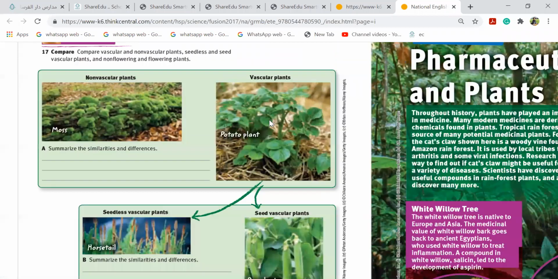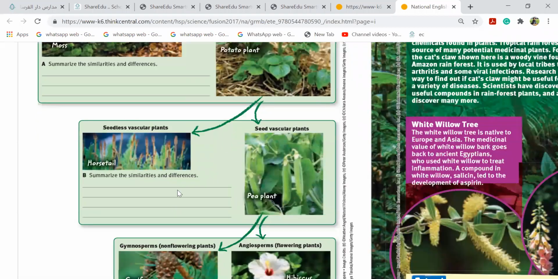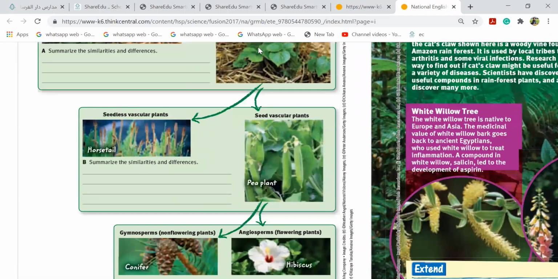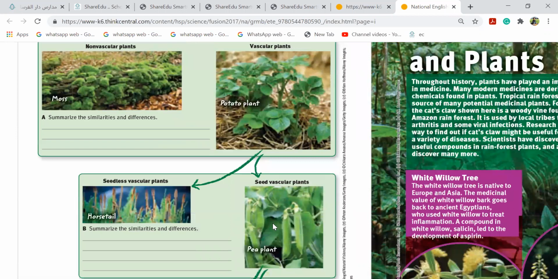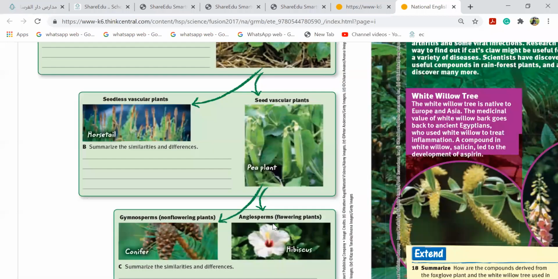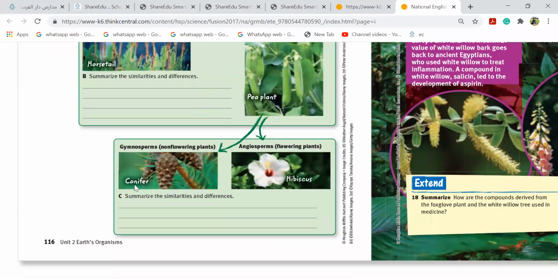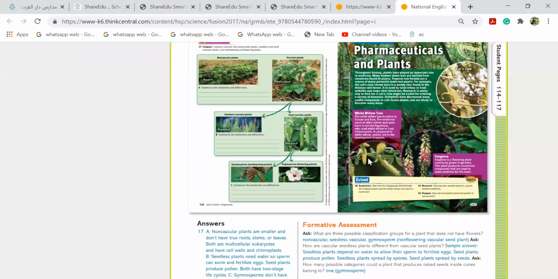Non-vascular and vascular. What is the difference, girls? I told you. Vascular is a big plant, non-vascular is a small plant. They have vascular tissue. Non-vascular do not have vascular tissue. They transport by diffusion. They gave an example of potato plant for seedless, and for seed also they give a pea plant. Gymnosperm they gave conifer, angiosperm they gave hibiscus.